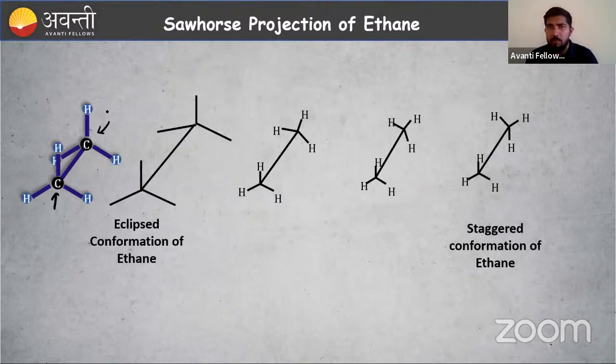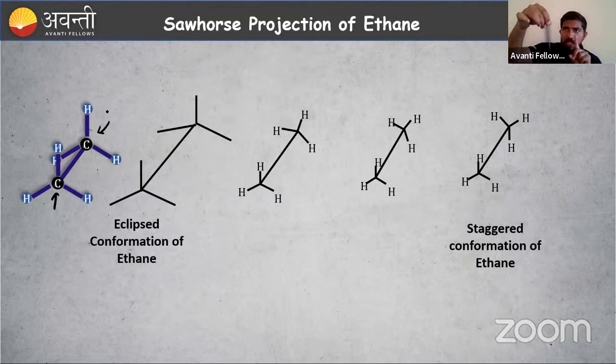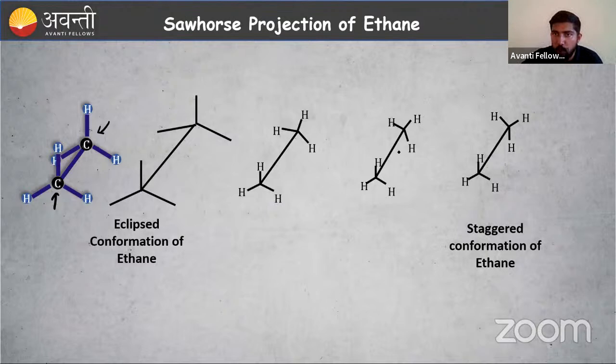Next one, staggered conformation. Initially this hydrogen and this hydrogen are eclipsed, right? Then after that, I'm rotating. Now you can see this hydrogen is standing like this. Here we have the first hydrogen, the carbon-hydrogen bond. The front side CH3 group is fixed. Only the back side I'm rotating, right? Initially this carbon-hydrogen bond is present like this. I'm rotating that one.